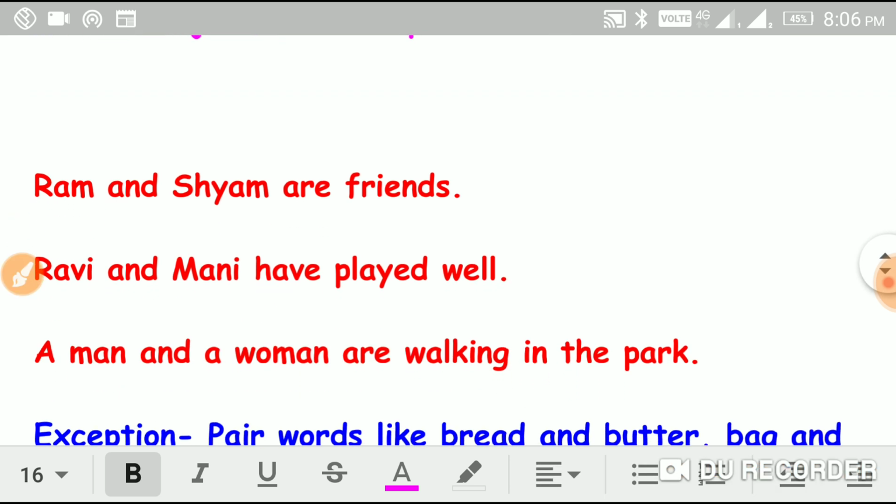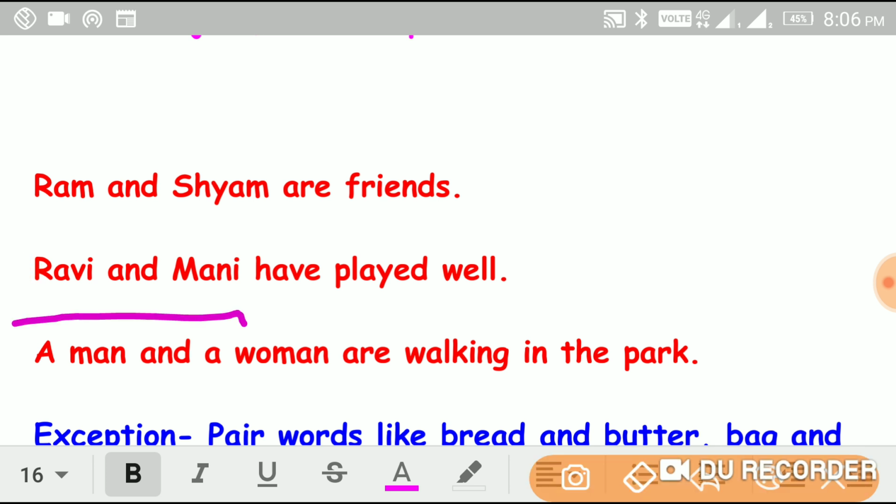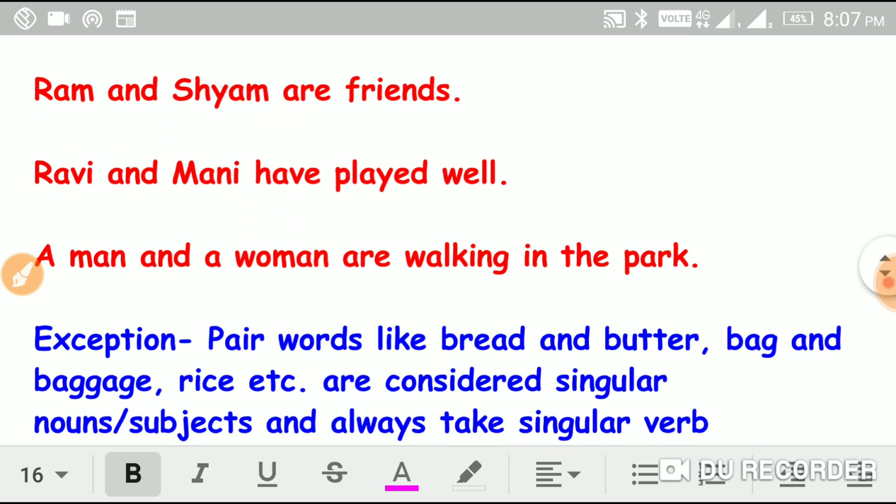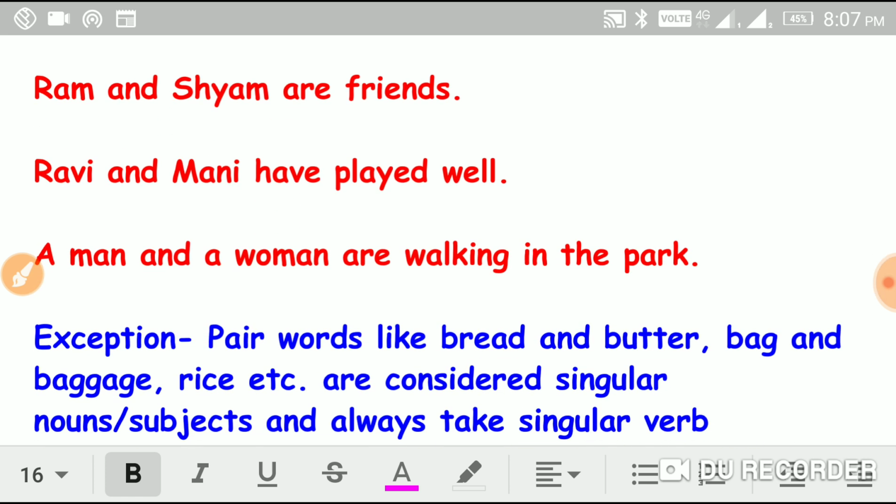Understand? See here, Ravi and Mani have played well. Here Ravi and Mani are singular nouns. They are joined by and, so these two take a plural verb. Okay, and a man and a woman are walking in the park. Once again, a man and a woman, these two are singular nouns and they are taking are.